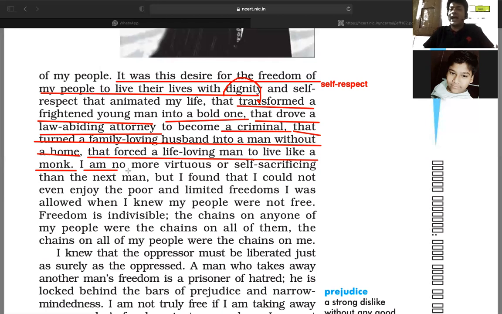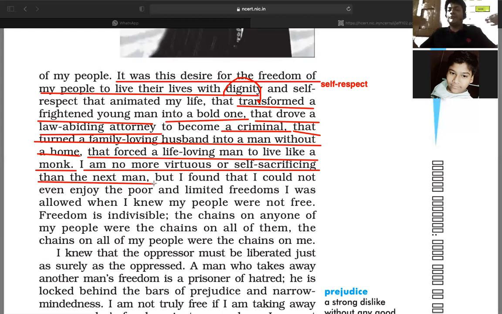So he stated, I'm no more virtuous or self-sacrificing than the next man. He compares himself with other ordinary persons, and states that he is not that kind of person who sacrifices himself, right?